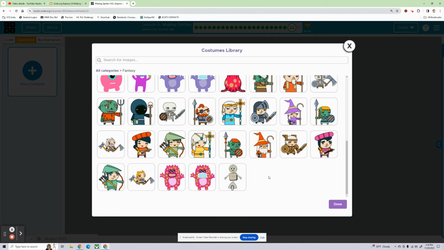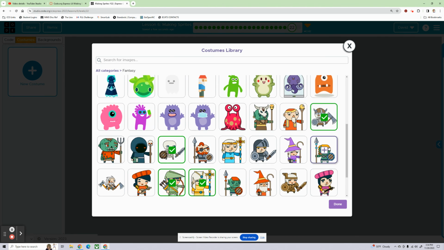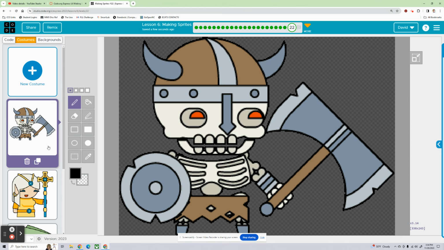Let's see. Let's get a good guy and a bad guy. So we'll get a skeleton dude in here and a ranger lady and a mage. Why not? Let's get what else would be a bad guy? Here's another skeleton. Perfect. All right. Perfect. Done. All right. So there's our costumes we're going to use.